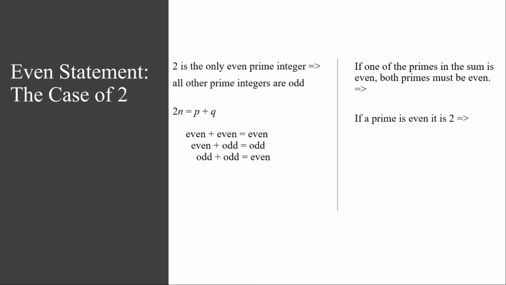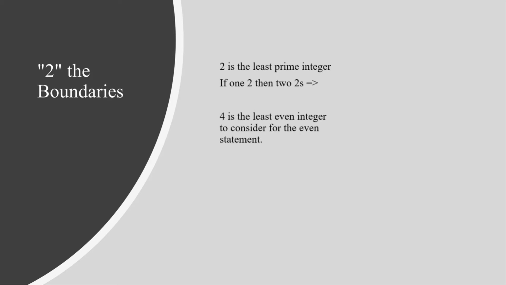Thus, the unique combination arises for 4 written as the sum of 2 and 2. And, since 2 is the least prime integer, and if 1 prime is 2, then both must be 2, that makes 4 the least positive even integer to be considered for this conjecture. Negatives are not considered, as that suggests that either the primes used are negative, and they cannot be, or there is the use of subtraction, of which there cannot be either. No upper limit on the even conjecture has yet been found, so the accepted bounds thus far remain to be greater than or equal to 4 for the even statement of the original Goldbach conjecture.